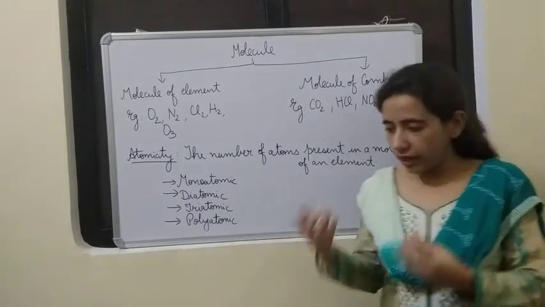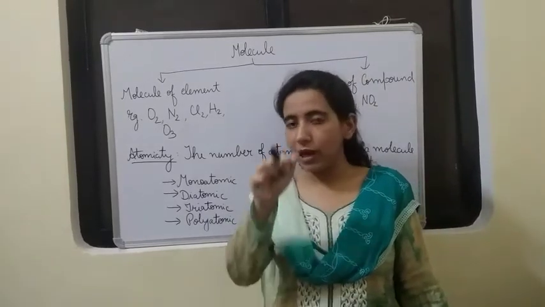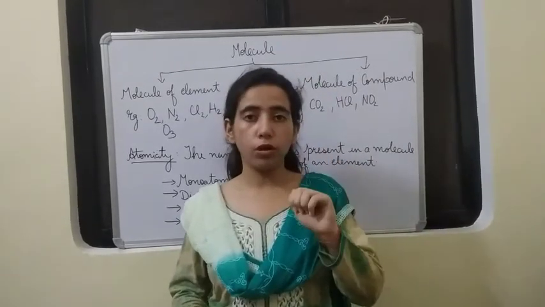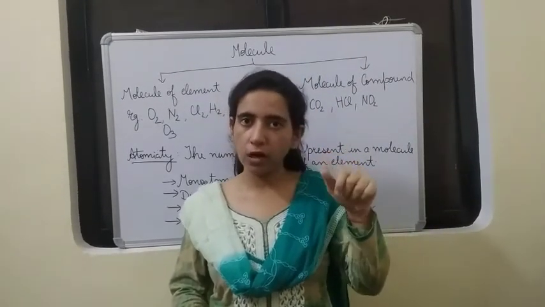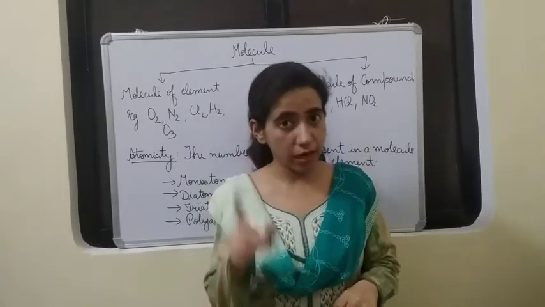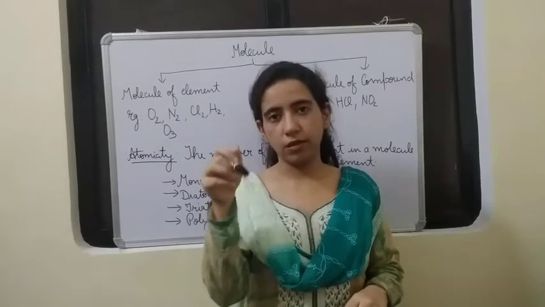If any molecule has more than 2 atoms, it will be included in polyatomic. The examples we see: sulfur, it has 4 atoms in a molecule. S4 is its formula, so it is polyatomic. Then phosphorus, 8 atoms are there in a molecule, so its formula becomes P8.